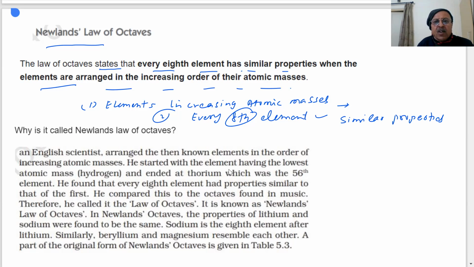Arrange the then-known elements in the order of increasing atomic masses. He started with the element having the lowest atomic mass, hydrogen, and ended with thorium, which was 56. He found every eighth element had properties similar to the first. He compared this to octaves found in music.